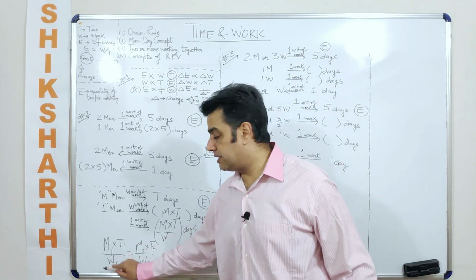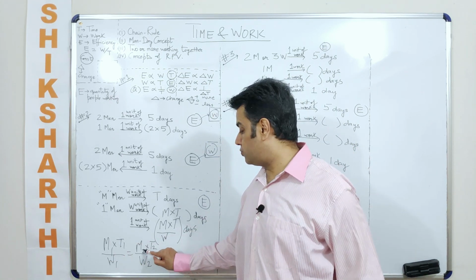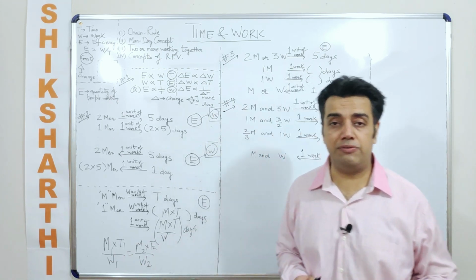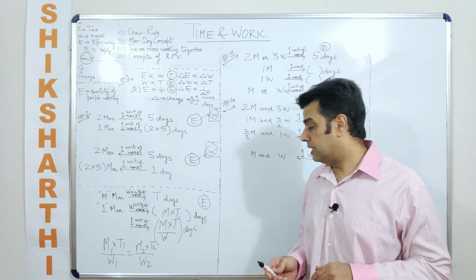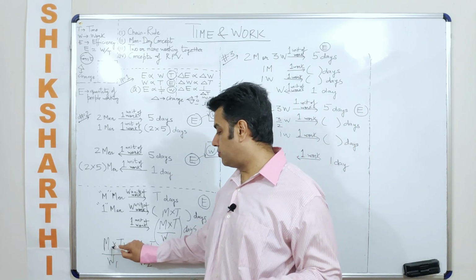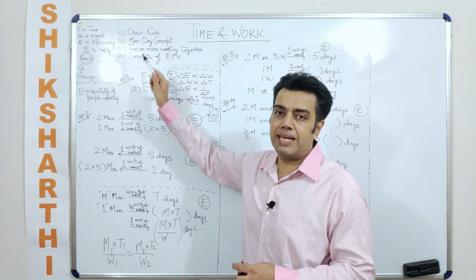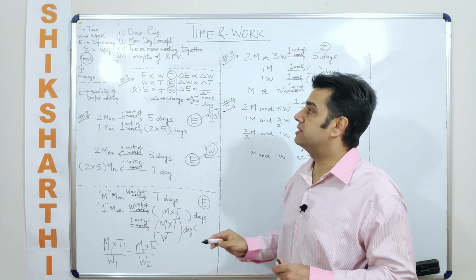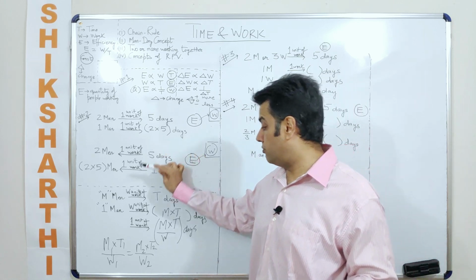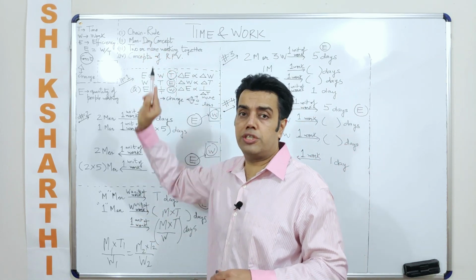Now this 1 signifies one set of people, and this 2, in the subscript, signifies another set of people. So m signifies the number of men involved. Men is just figurative here. We are just trying to explain the man-day concept. This was the entire man-day concept that we are talking about, and with the help of the man-day concept we are establishing the chain rule.